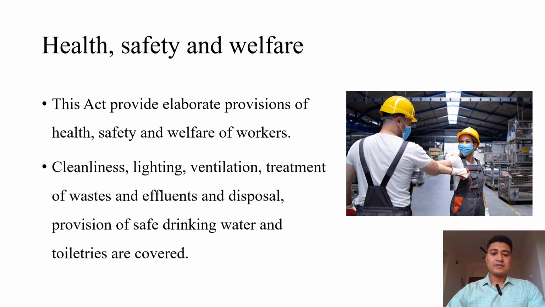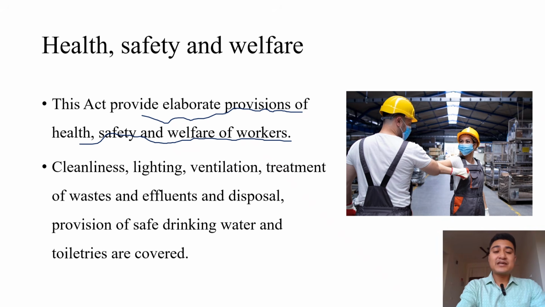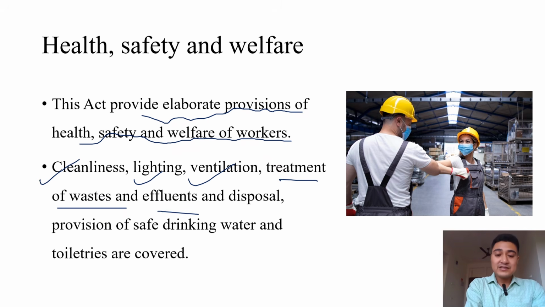Now, coming to health, safety, and welfare. This act provides elaborate provisions for the health, safety, and welfare of the workers. At first, it gives guidelines for cleanliness, lighting standards, and ventilation. Apart from that, this act also gives guidelines for the treatment of the wastes and effluents coming out from the factory and the proper disposal methods.